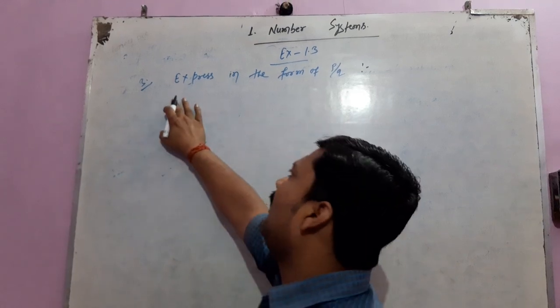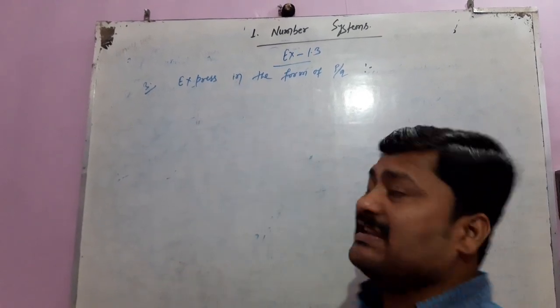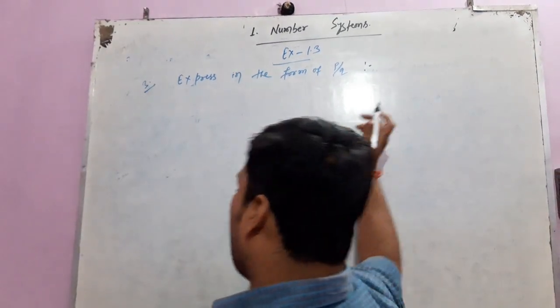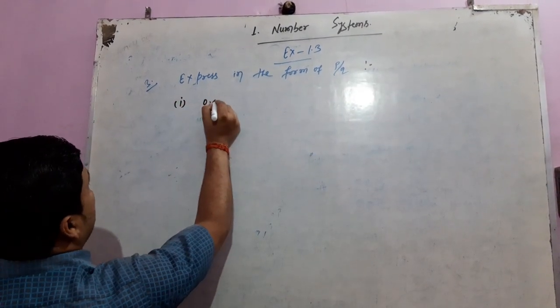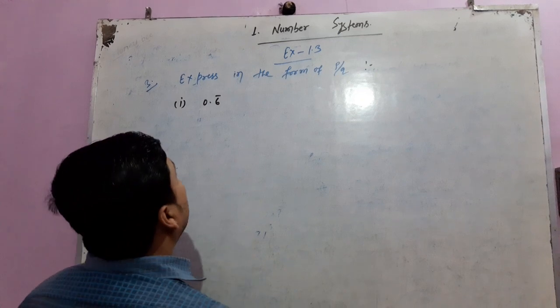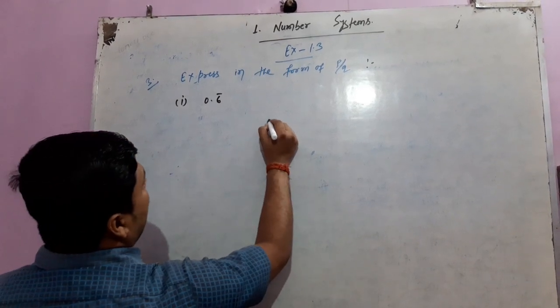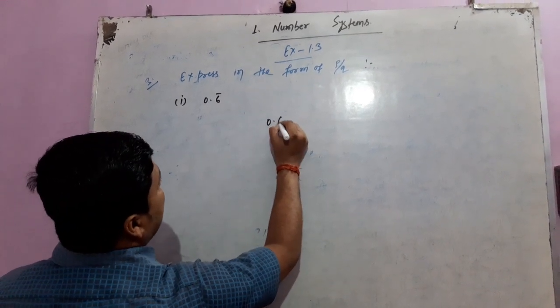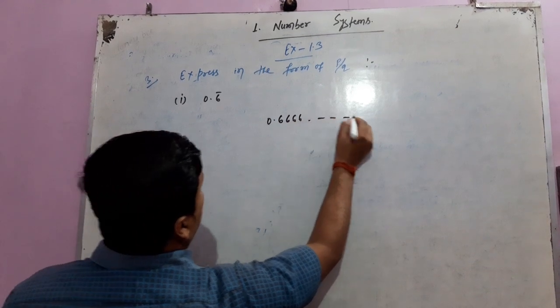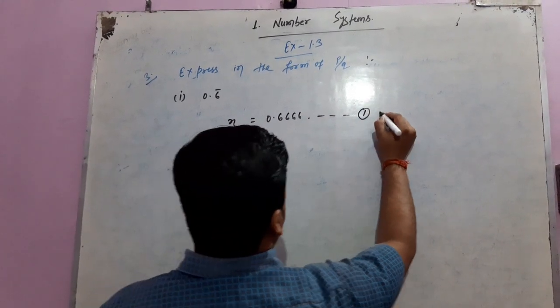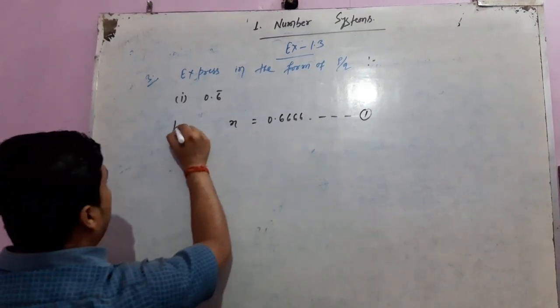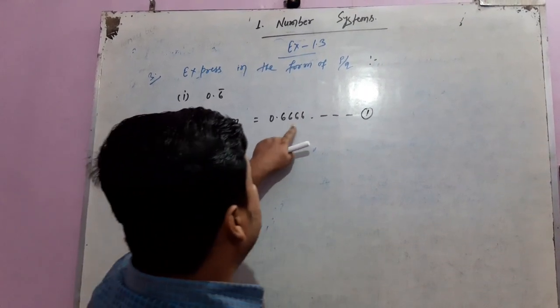In question number 3, we have to express some decimal expansions in the form p by q. The very first is 0.6 recurring. We can write 0.6 recurring as 0.6666 and so on. Let its value be x, and call it equation 1: let x equal 0.666.